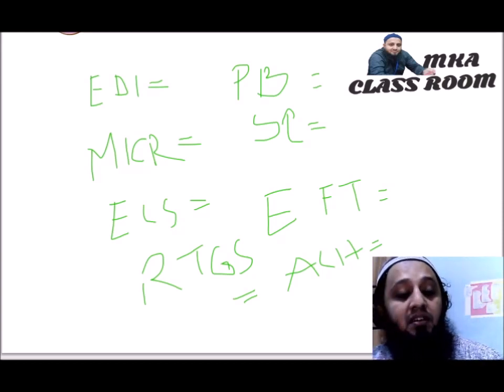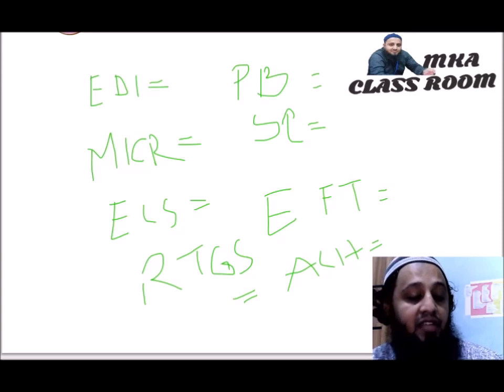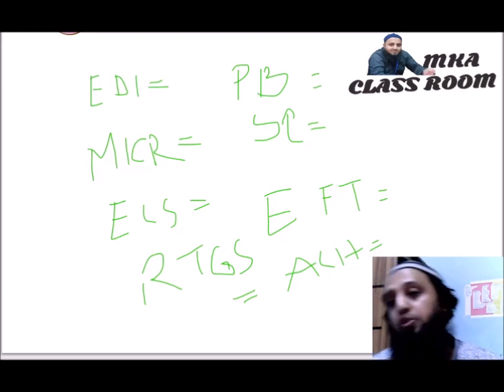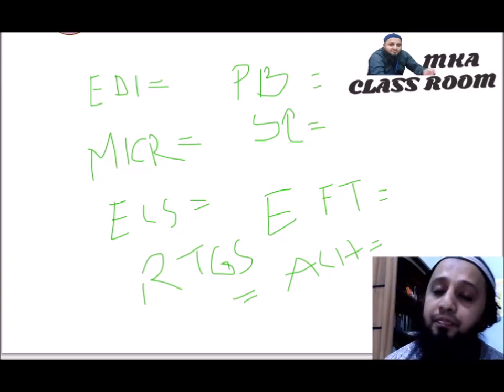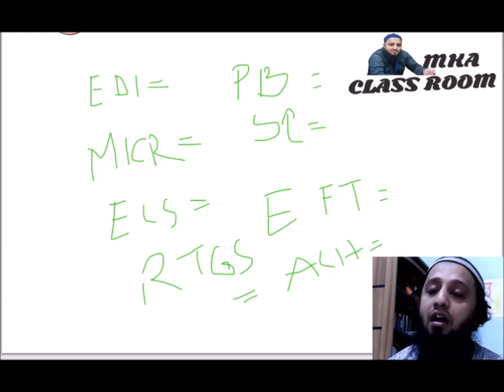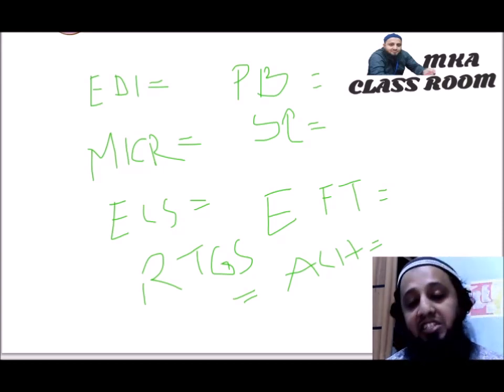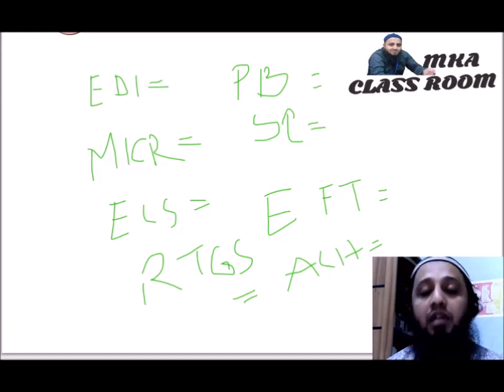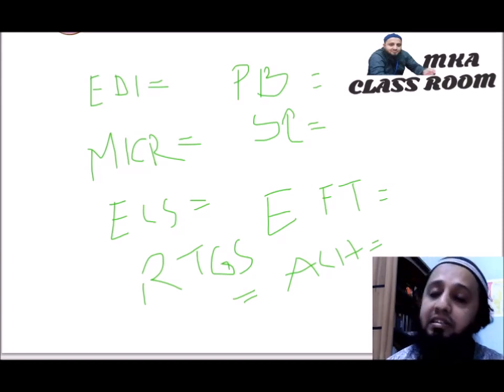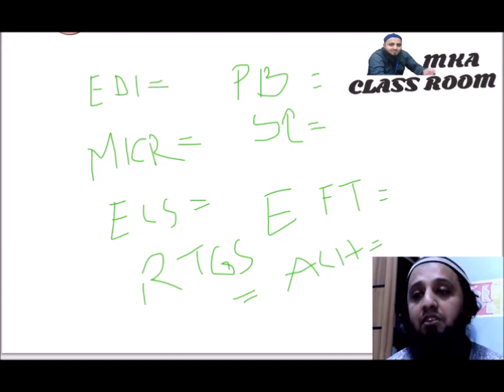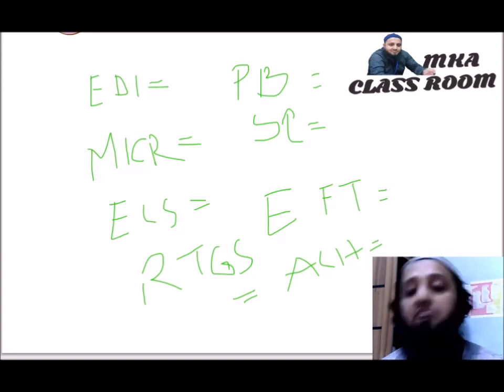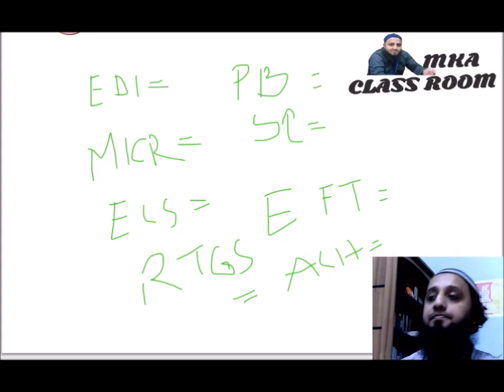SC, smart card service. EFT, electronic funds transfer. RTGS, real time gross settlement. ACH, automated clearing house. INFINET, BankNet and SWIFT. These are the channels, or mediums, or components of electronic banking.